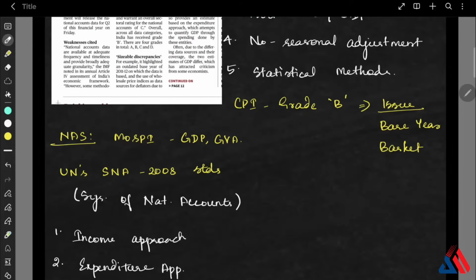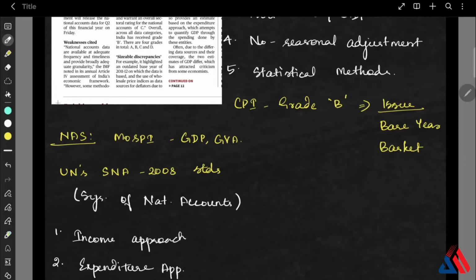The next one is, what are India's national accounts statistics? These are published by the Ministry of Statistics and are basically the backbone of our macroeconomic data. It includes GDP, GVA, consumption, investments, savings, all at current as well as constant prices. Okay, now how is this GDP calculated?